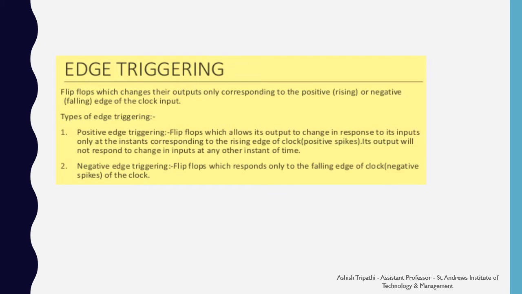In the negative edge triggering, the flip-flop responds only to the falling edge of the clock, that is a negative spike of the clock. It is known as the negative edge triggering. Hence, we can configure our flip-flop in either of these edge triggerings, either in the positive edge triggering or in the negative edge triggering.